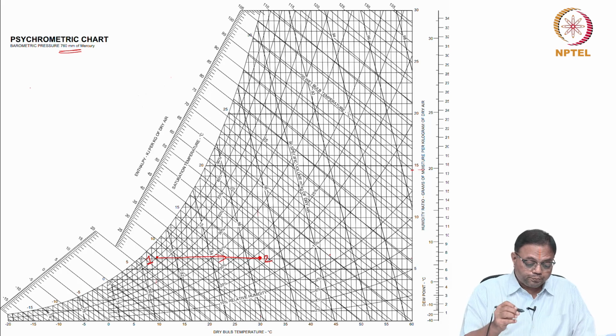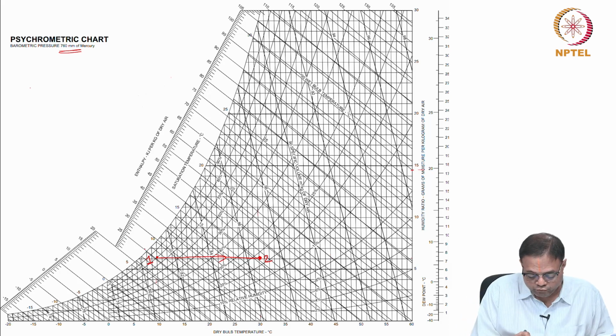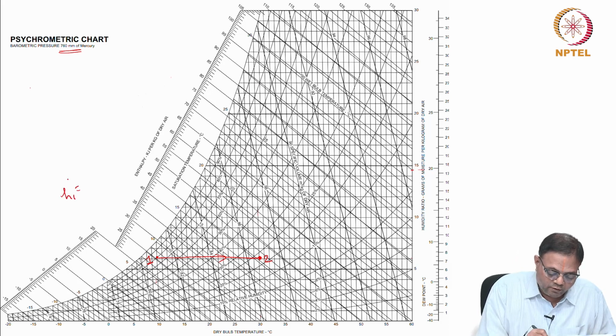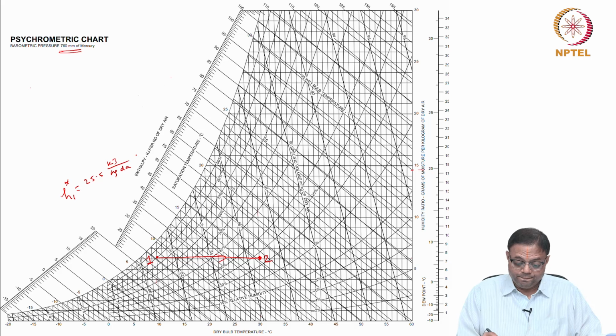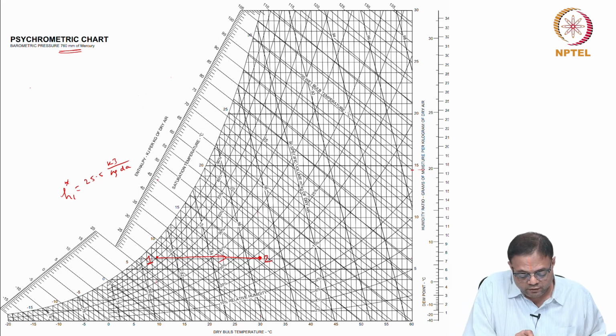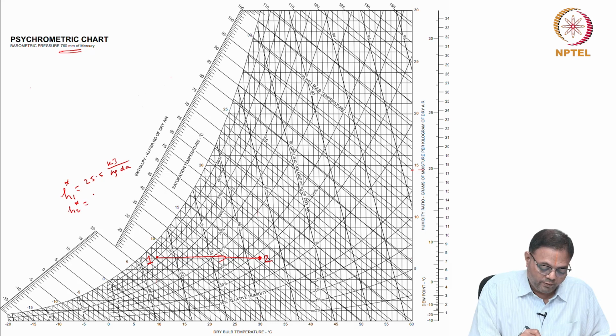Now for the enthalpy, this is 25, this is 30, so this is say 25.5. So H1 star equals 25.5 kilojoule per kg dry air. Now from this, 45, 46, 47, this is 46. So H2 star will be equal to 46 kilojoule per kg dry air.